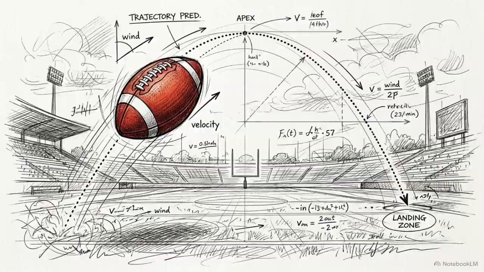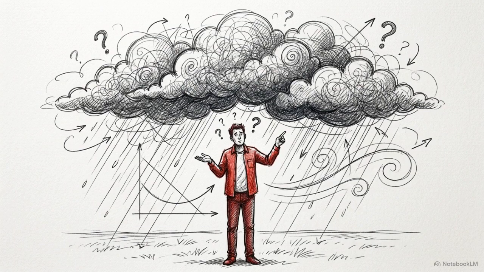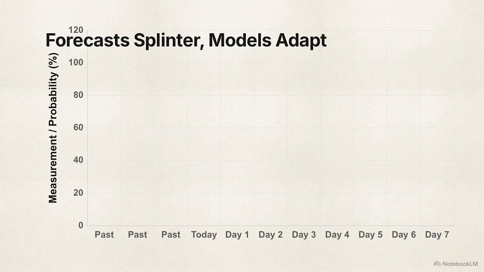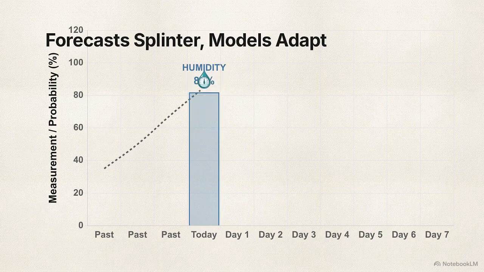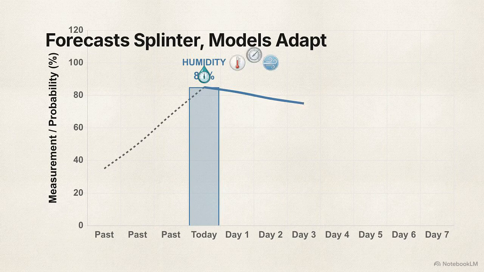A rigorous scientific prediction is entirely different from a guess. Looking at dark clouds and assuming it will rain is a guess. Measuring current humidity and comparing it to historical patterns, that is a prediction based on evidence. This chart shows how we map a predictable, near-term weather forecast. By taking precise measurements of temperature, pressure, and wind, we can plot a reliable trajectory for the next few days.